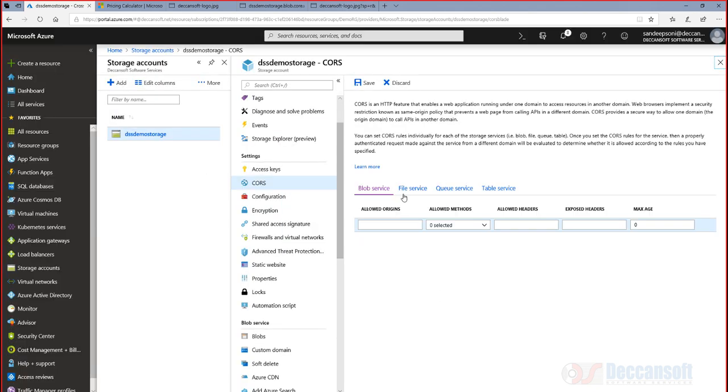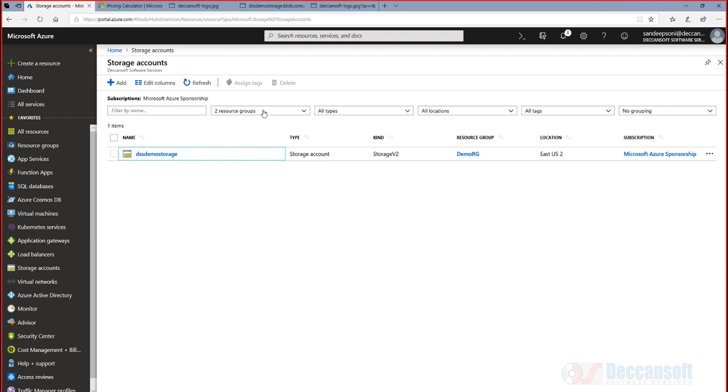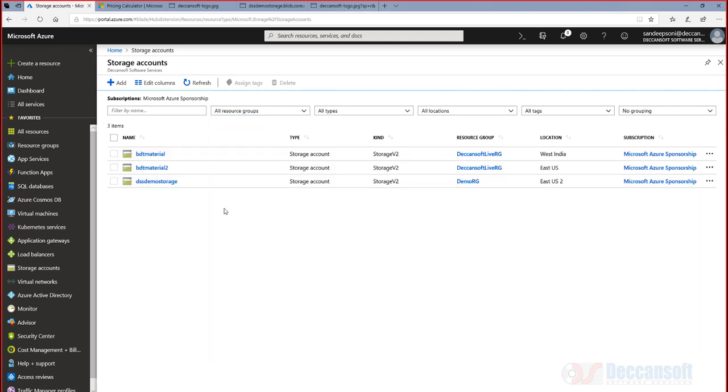So say for example, best.nettraining.com has our storage account here. What you will see is when you are accessing videos, you actually see mirror 1 and mirror 2 on our website. Mirror 1 is a storage account which is in West India, and mirror 2 is a storage account which is in East US. That means we have the same content in two places. We created two copies so that it is convenient for people in US and India.